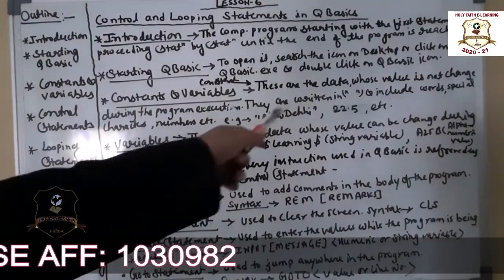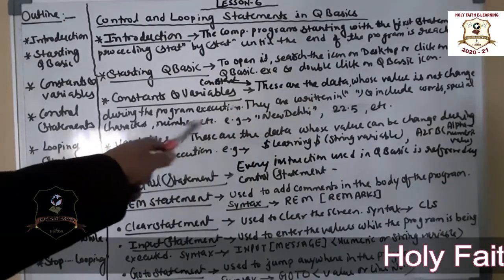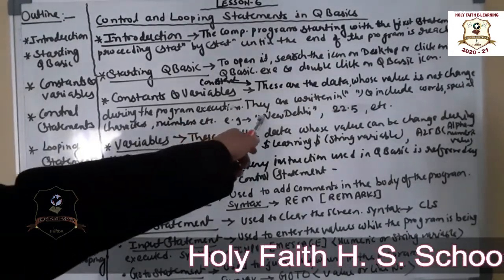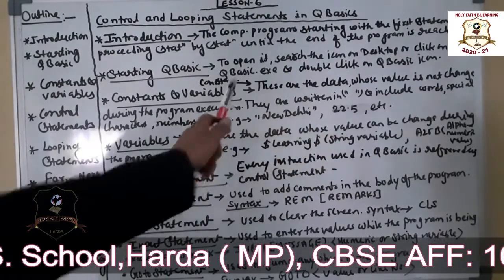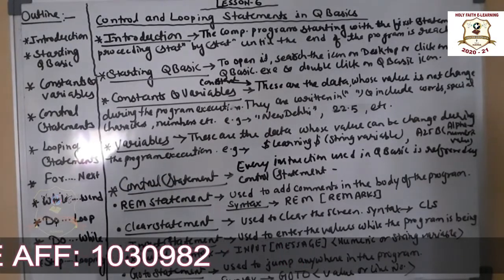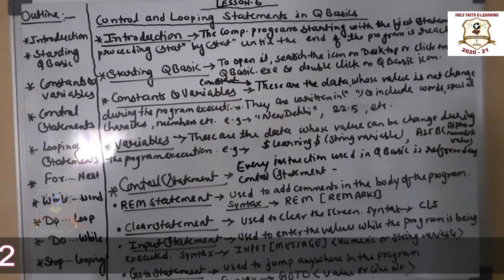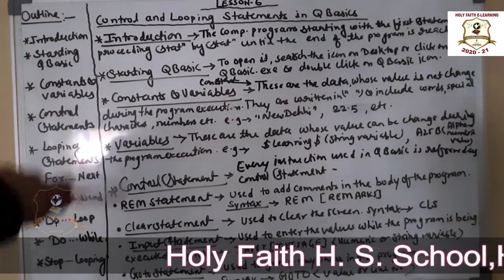They are written in double quotes and include words, special characters, numbers, etc. The example is "New Delhi". New Delhi is written in double quotes, and numbers are written without quotes. So that is a constant. Now the next one is variable. What are these? These are data values that can be changed during the execution of a program. Means it is the opposite of a constant.